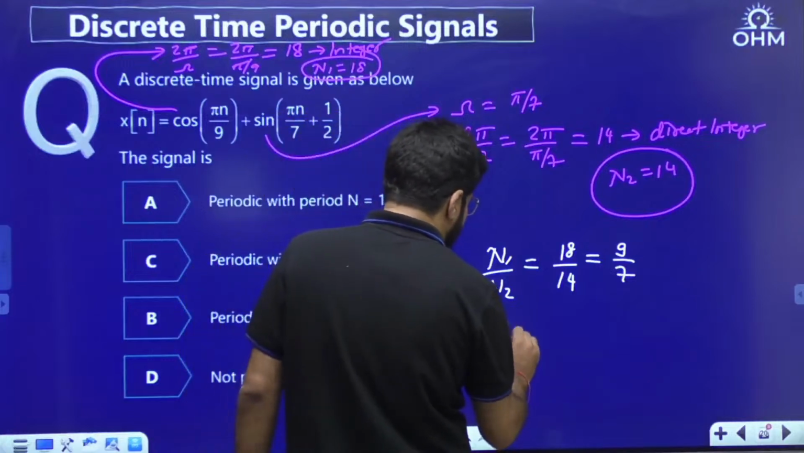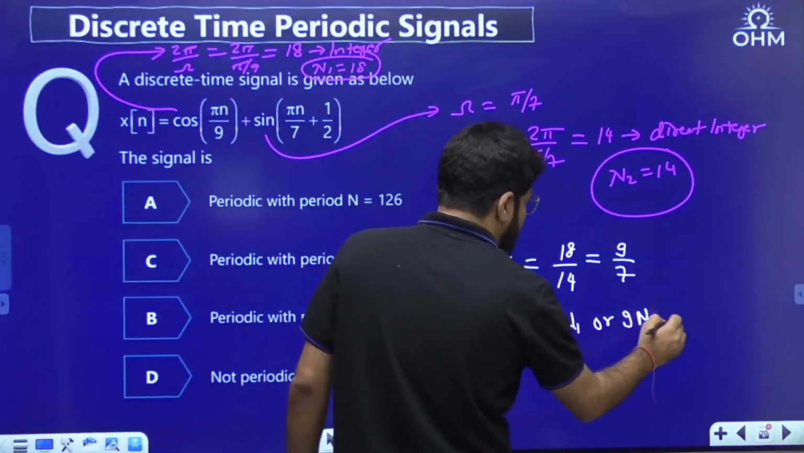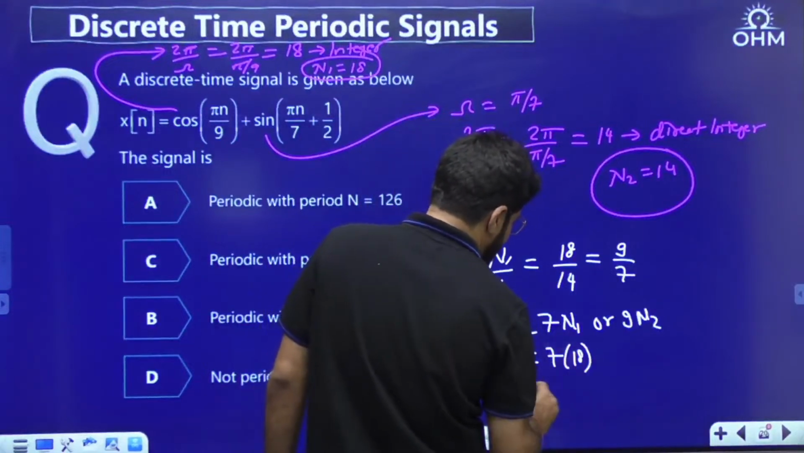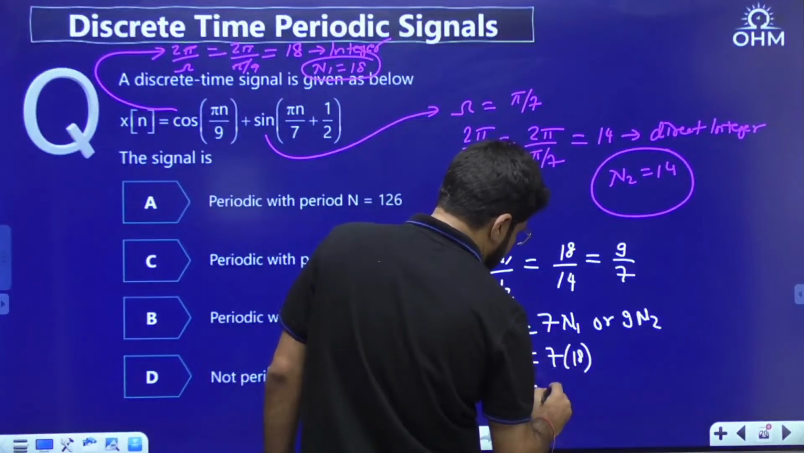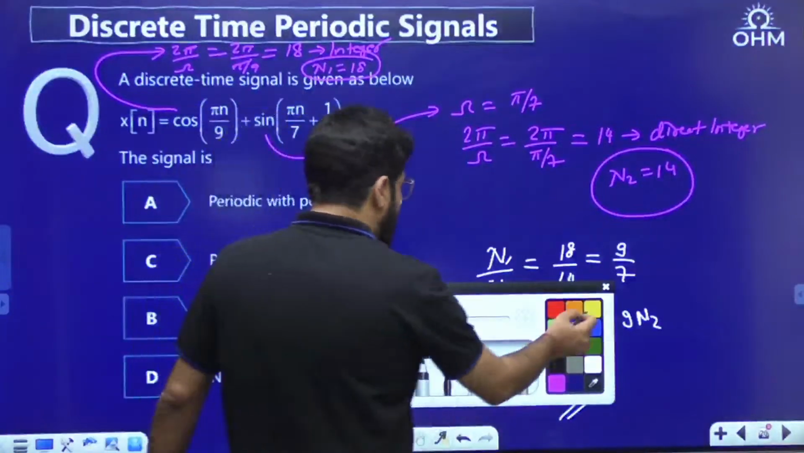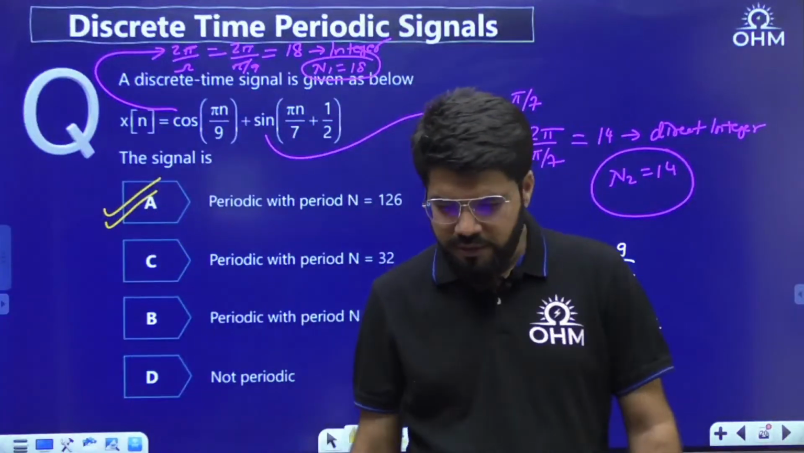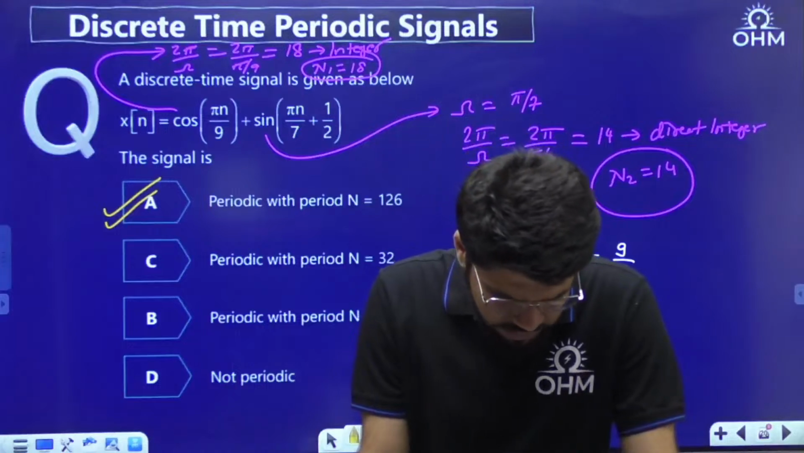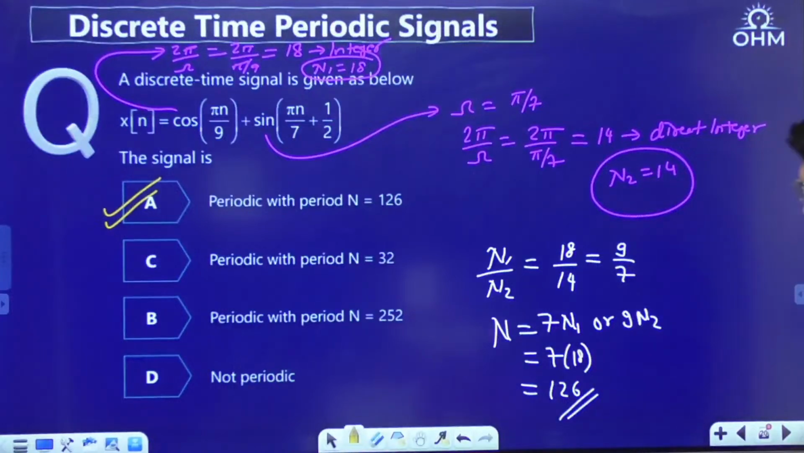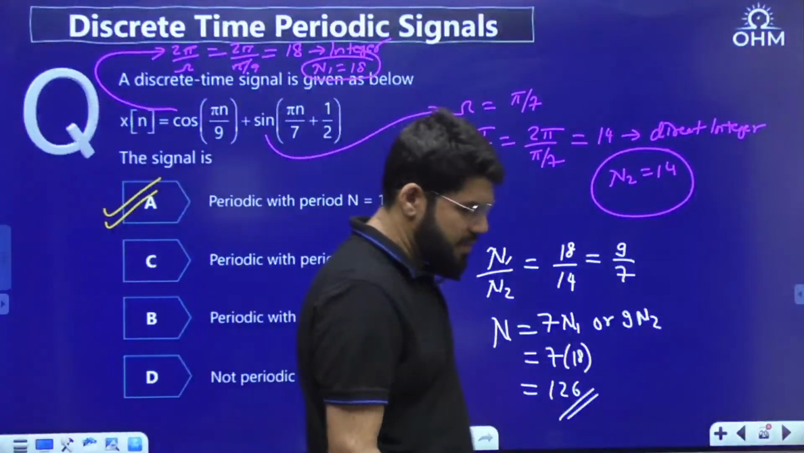So what is the final time period? Same technique, cross multiply: 7n1 or 9n2. Any one calculation you can choose. 7 into n1, what was n1? 18. 7 into 18 should be equal to 126, correct? So this one is periodic with the period of 126. Option number A is correct. This one is definitely periodic. Any confusion, you can please ask me. It is periodic with period 126. Done.